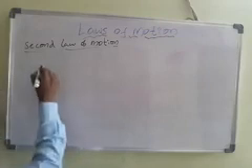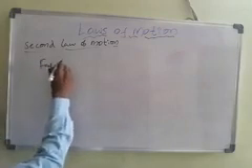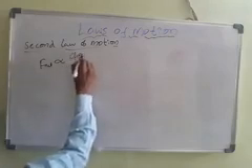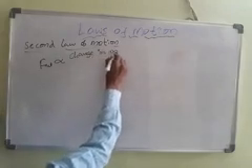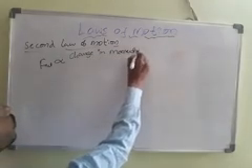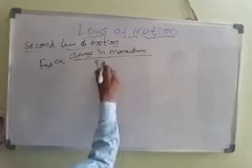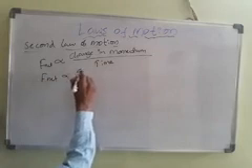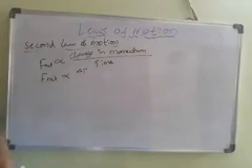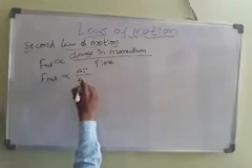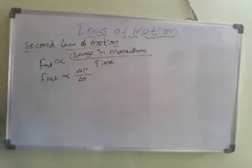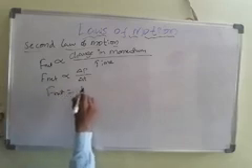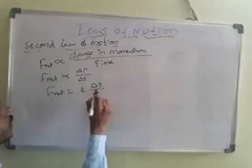Therefore, F net is directly proportional to the change in momentum by time, that is, delta P by delta T. Delta shows the change. To remove the proportionality, F net is equal to K into delta P by delta T.